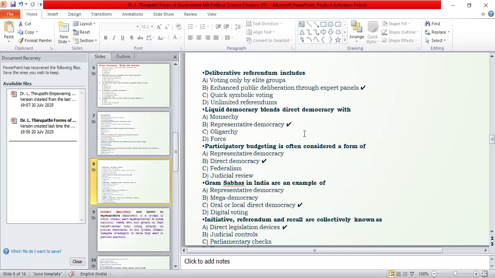Liquid democracy blends direct democracy with representative democracy. Participatory budgeting is often considered a form of direct democracy. Gram Sabhas in India are an example of local direct democracy.